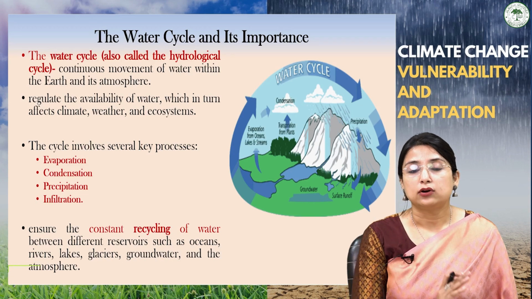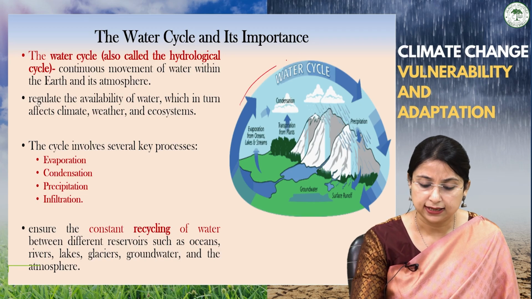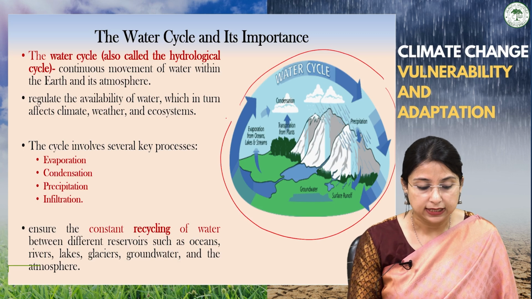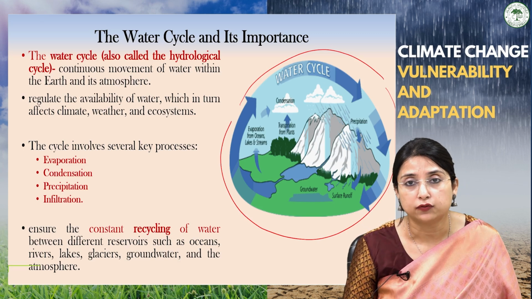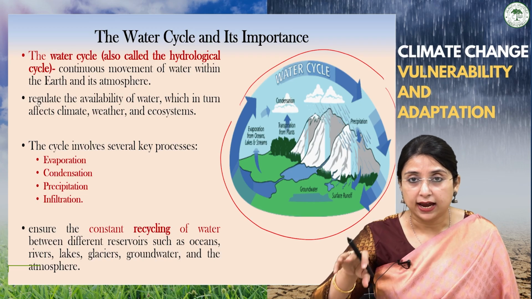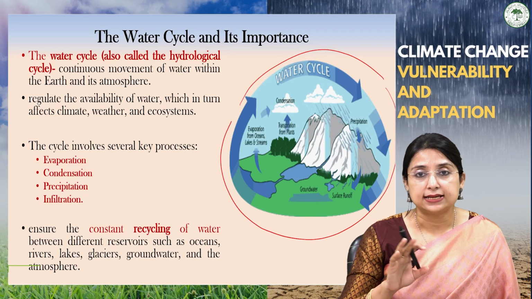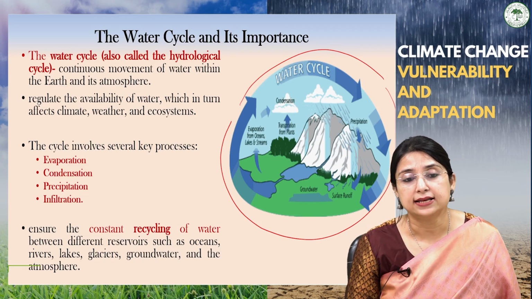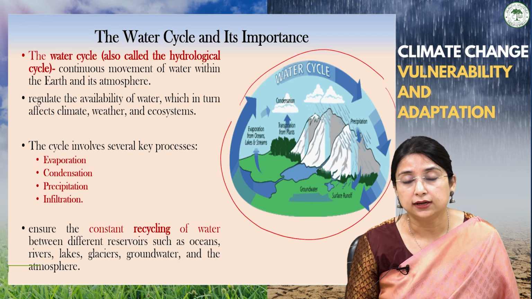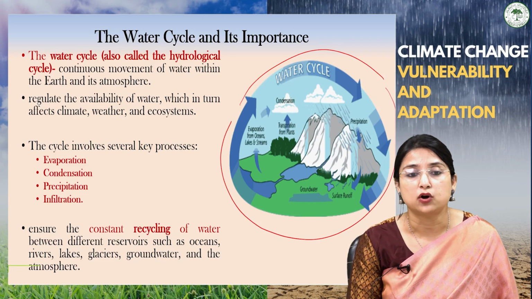Actually, the hydrological cycle is the continuous movement of water within the earth and the atmosphere. The movement of water which takes place within the atmosphere and on the ground surface, the continuous movement within the earth and its atmosphere, is termed the hydrological cycle. It regulates the availability of water, which in turn affects the climate, weather and ecosystems of planet Earth.